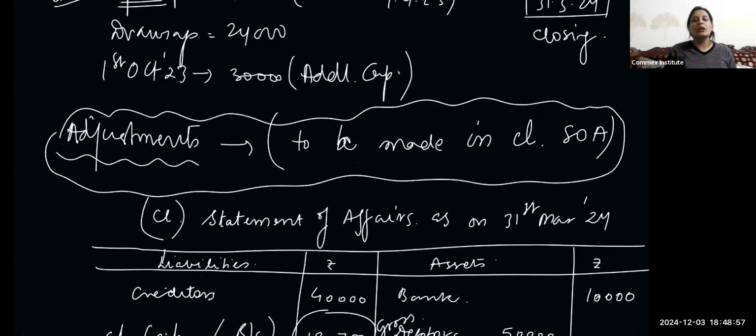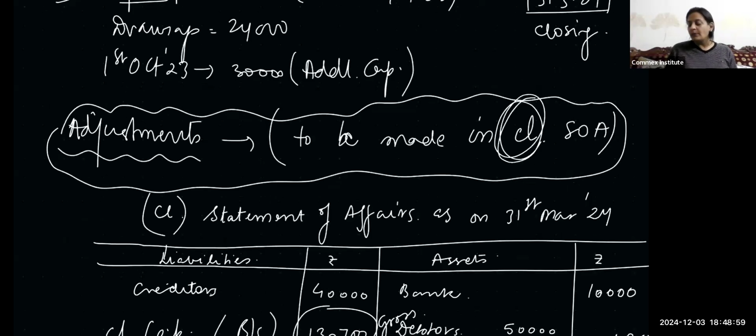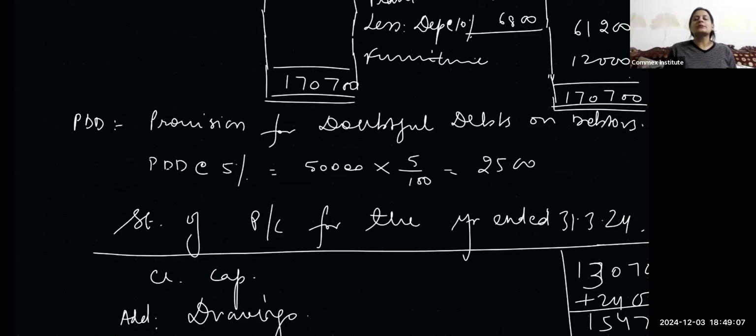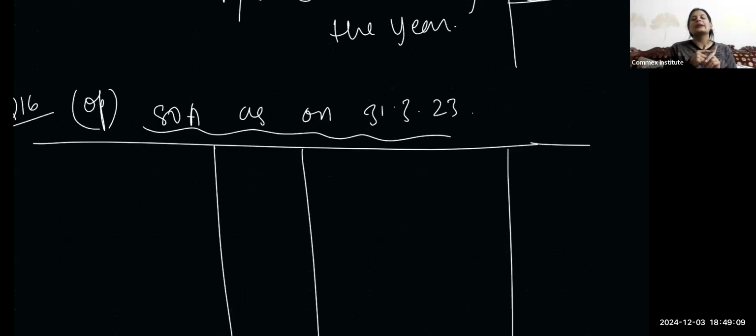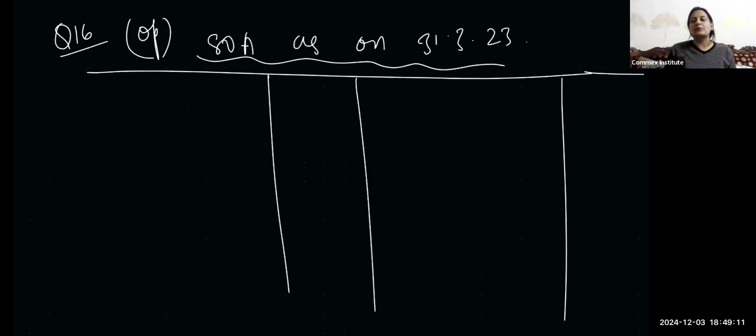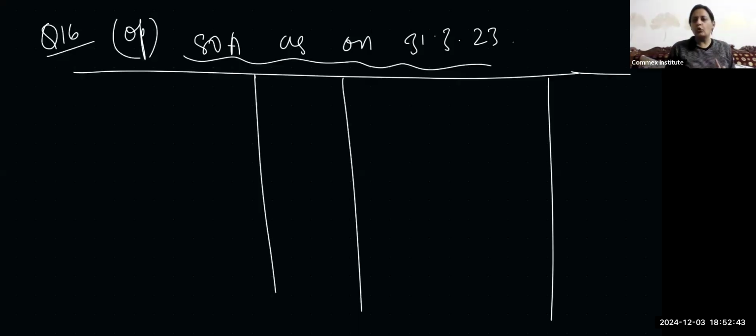Be careful, bachcho. All the adjustments would be made in the closing statement of affairs, except additional capital and drawings. Those we adjust in the statement of P&L, okay? Apart from additional capital and drawings, put all other adjustments in the closing statement of affairs. There will never be any adjustment in the opening statement of affairs. All the adjustments which are given are to be made only in the closing statement of affairs. There should be no confusion in that.